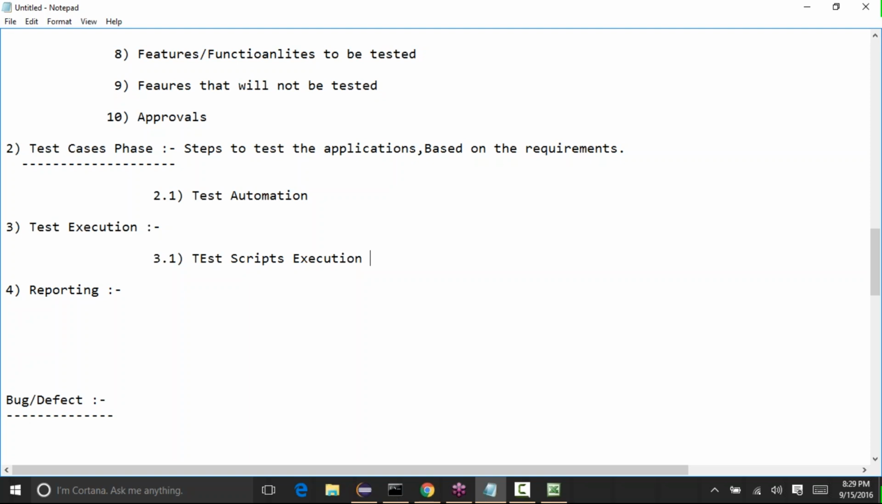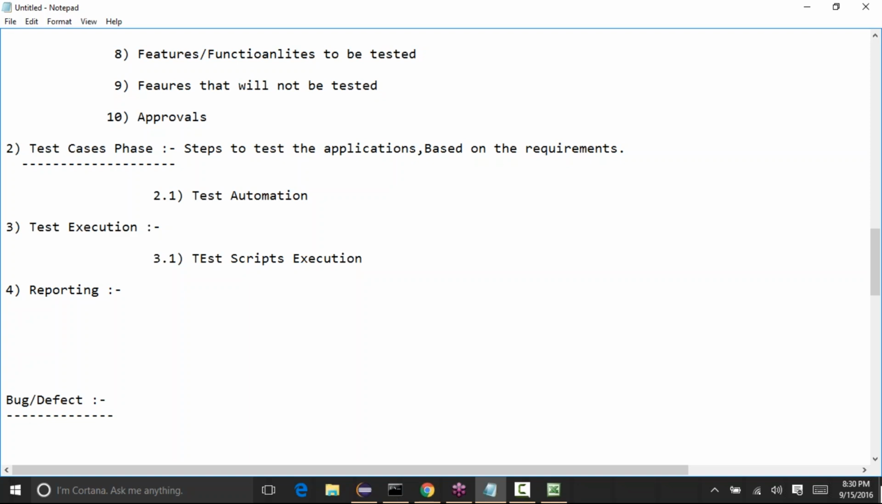Once the test cases have been created, we will do the test execution. During the test execution, we actually test the application. We go into the application and verify whether all the functionalities are working or not. Then comes the reporting phase. Based on our test execution, we will generate a report on how many test cases have been executed, and all that information will be present in that reporting document.